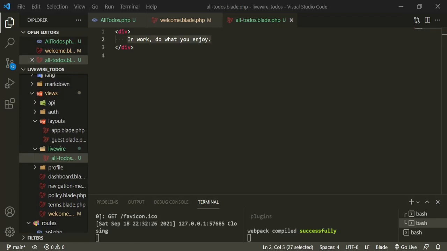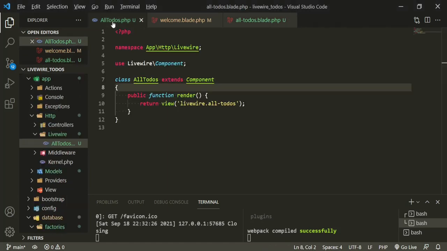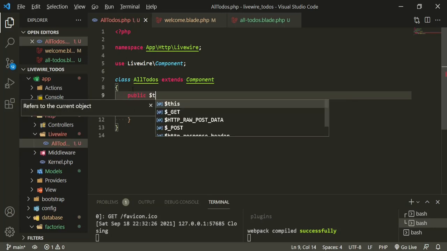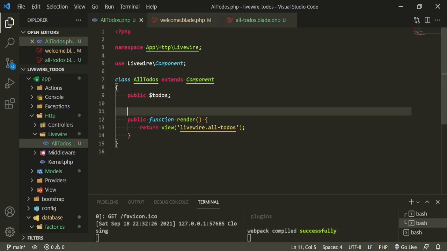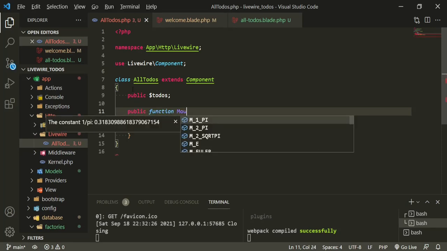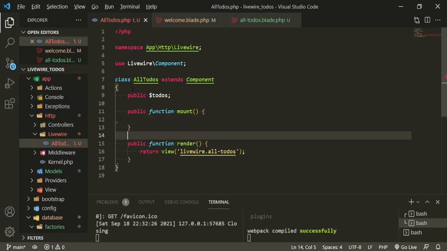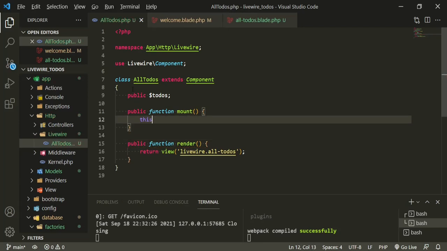Now we have to figure out how to actually get to-dos into this page. Go back to our handy dandy component, and there's a property. It's going to be a public property. We're going to call it to-dos. And also there's a function, public function, it's called mount. We are going to say this to-dos equals to-do. We'll just list them all out.